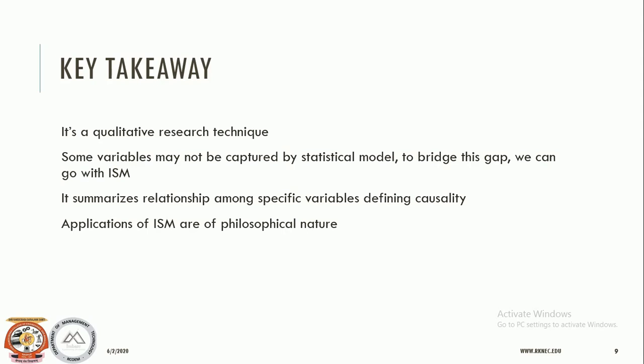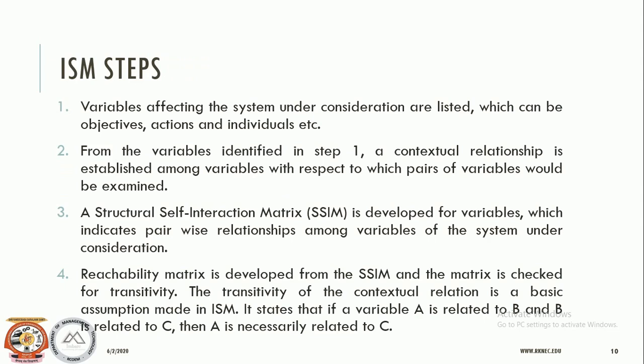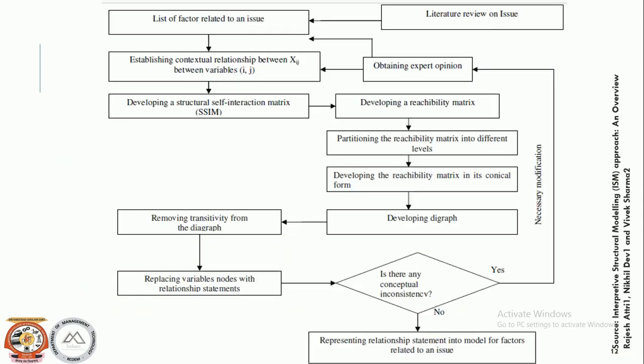So it is the concept of relatedness in the context of a particular relationship which distinguishes a system from a mere aggregation of components. If we want to portray the entire flow diagram for preparing the ISM, it can be done using this.